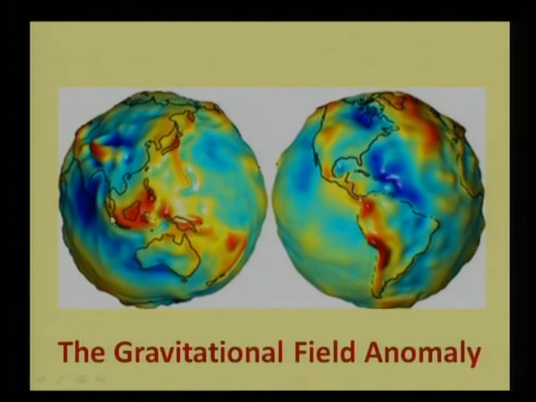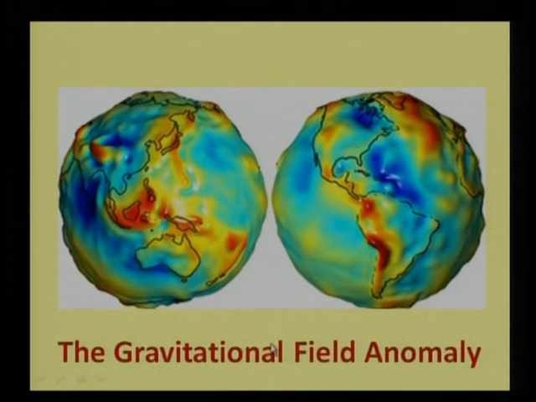When it moves towards the red portion, the places where it is red, there the gravity is more than 9.8 meter per second square, whereas the regions shown with blue colors have smaller values of gravitational acceleration.